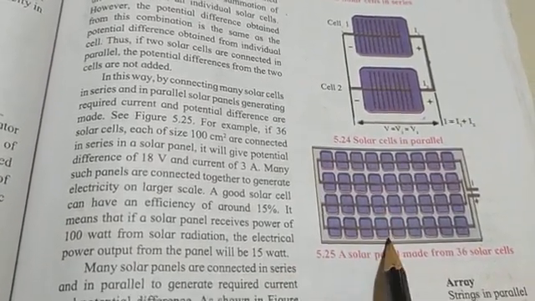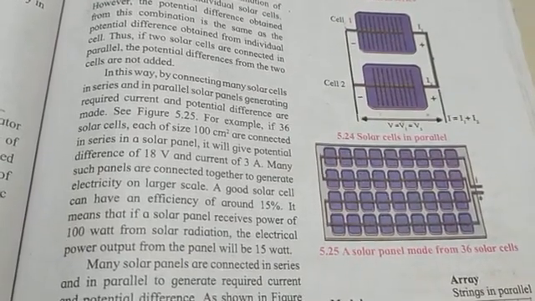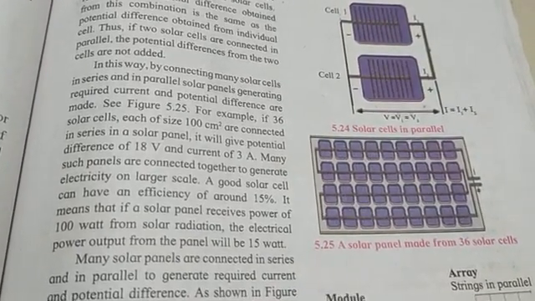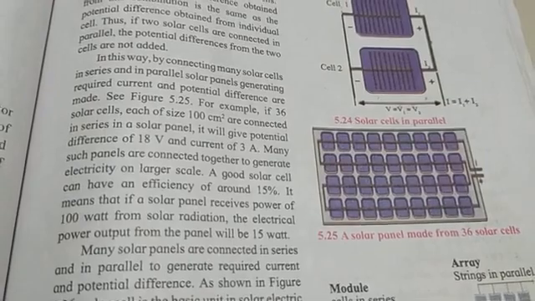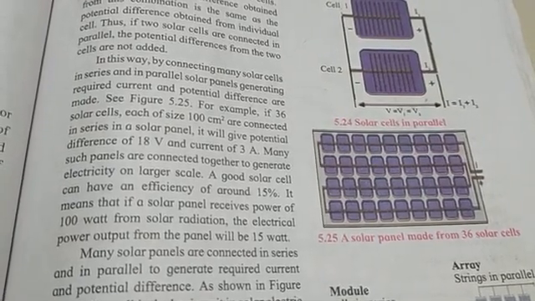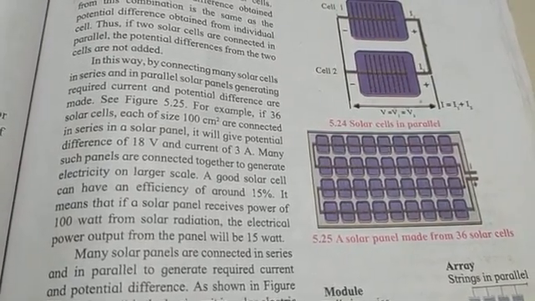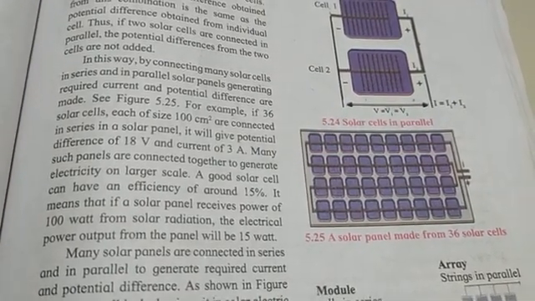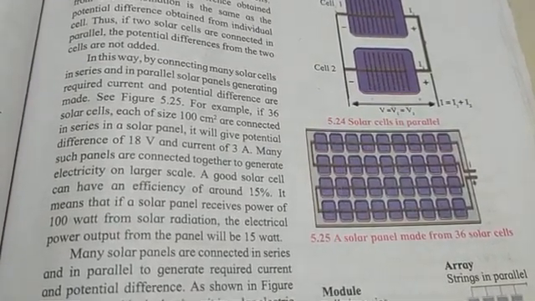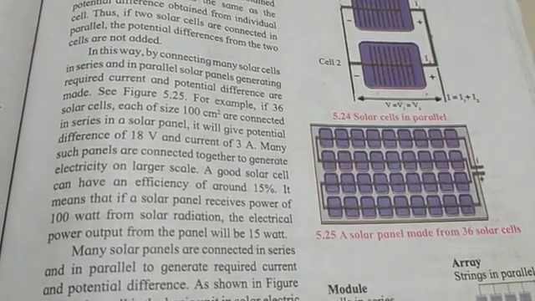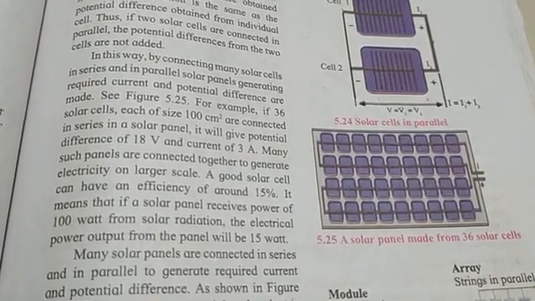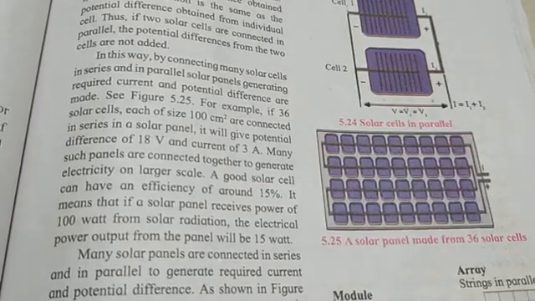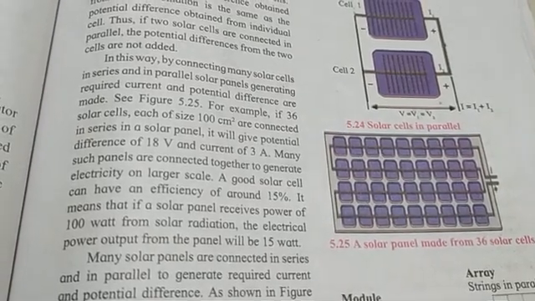You can observe in this, they are connected in panel, solar panel. जितना required current है उसको generate करने के लिए ये जो solar panels है वो सीरीज में भी कनेक्टेड होते हैं और पैरेलल में भी. To get required current and potential difference.